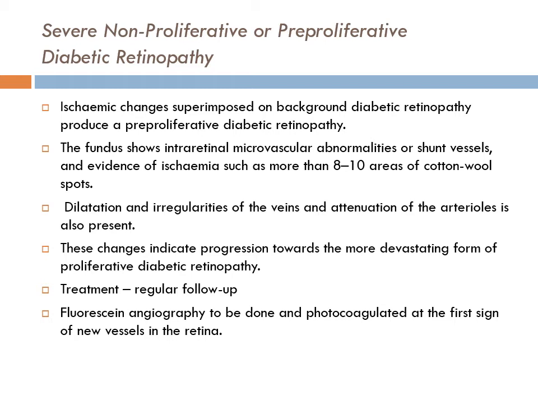Treatment is a regular follow-up which has to be done very frequently because there are signs of ischemia already in the form of cotton wool spots and in the form of dilatation of the veins and formation of loops. So all these changes are suggestive of impending ischemia which is getting developed in the retina. So very regular follow-up is required and fluorescent angiography, because you may miss the neovascularization clinically and fluorescent angiography may catch it. So fluorescent angiography is done and at the first sign of new vessels a photocoagulation treatment is done.